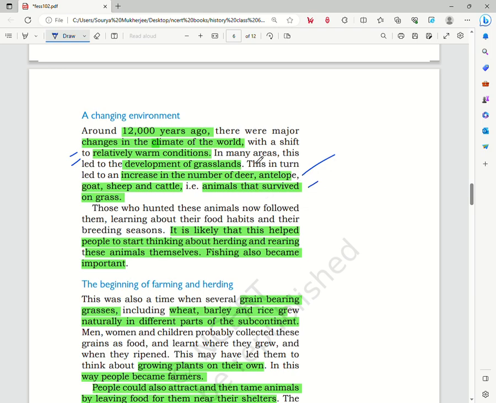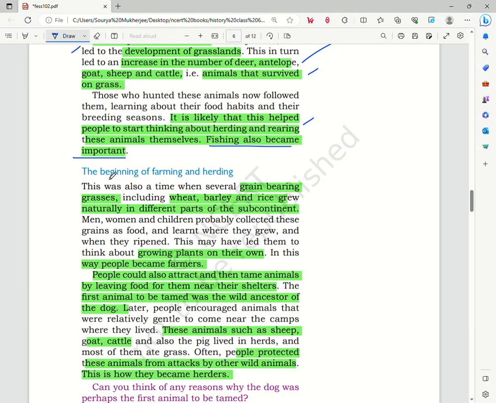So due to the increase in temperature, grasslands developed, and this led to an increase in the herbivorous animals that lived off the grass, such as deer, sheep, goat, and antelope. So it is likely that this helped people start to think about herding and rearing these animals for themselves. Now, in this time, fishing also became an important source of food. So now we see the beginning of farming and herding.